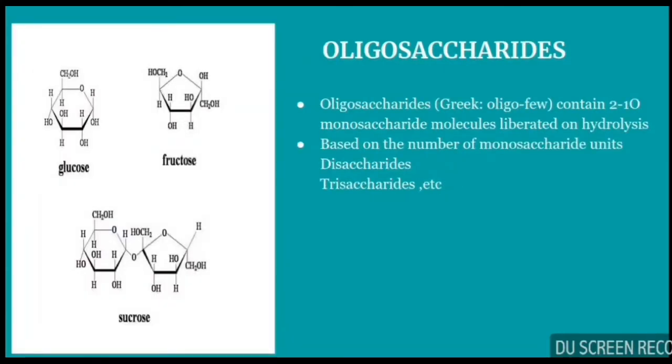Moving on to oligosaccharides, they contain 2 to 10 monosaccharide molecules liberated on hydrolysis. They give 2 to 10 monosaccharides on hydrolysis. Based on the number of monosaccharide units present, oligosaccharides can be divided into disaccharides, trisaccharides, etc. An example is sucrose, which is a disaccharide consisting of glucose and fructose.